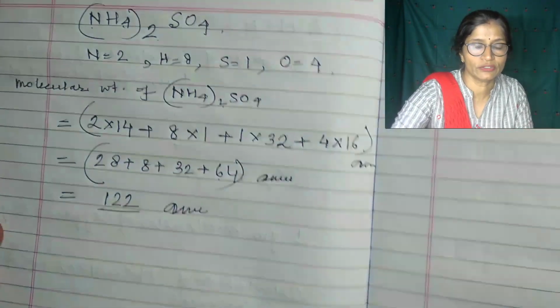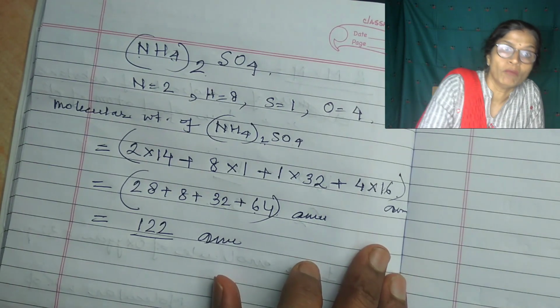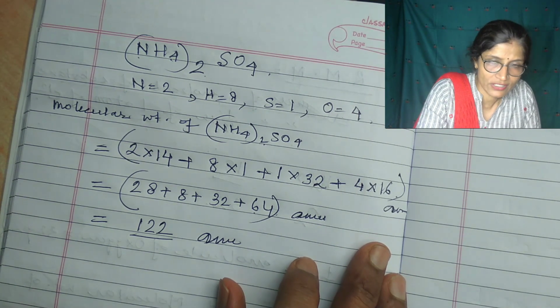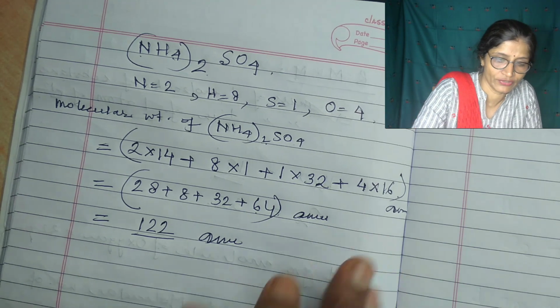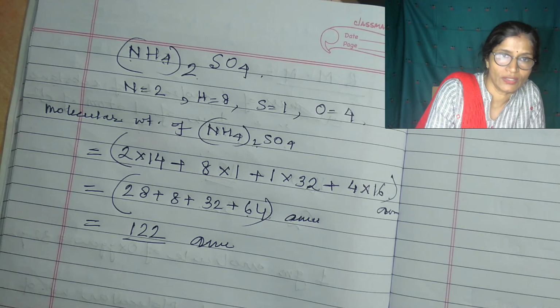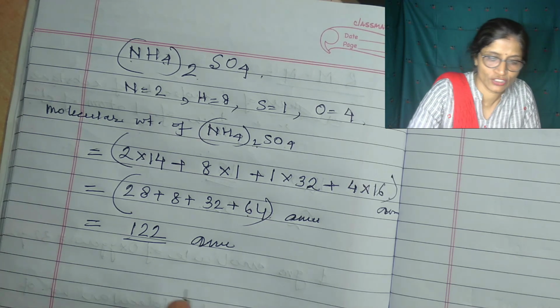Now suppose you have to find the molecular weight of hydrated copper sulfate, not anhydrous copper sulfate, hydrated copper sulfate. What is the formula for hydrated copper sulfate? It is CuSO4.5H2O.